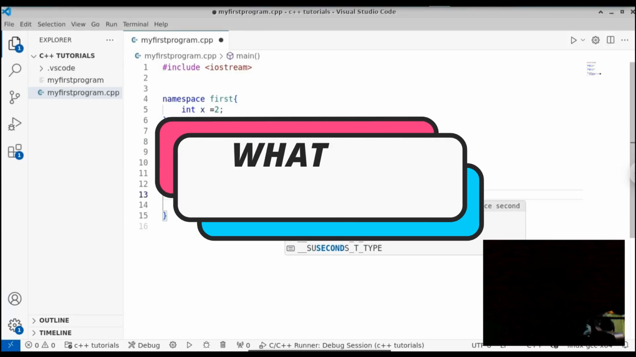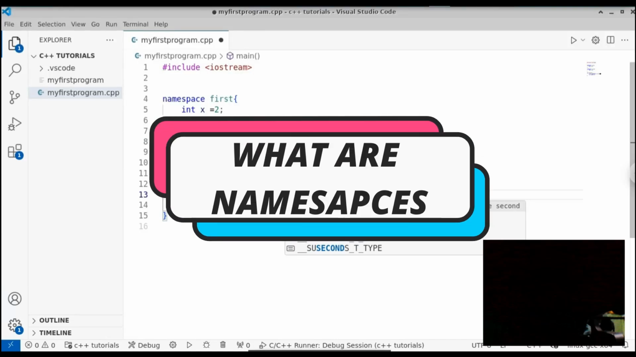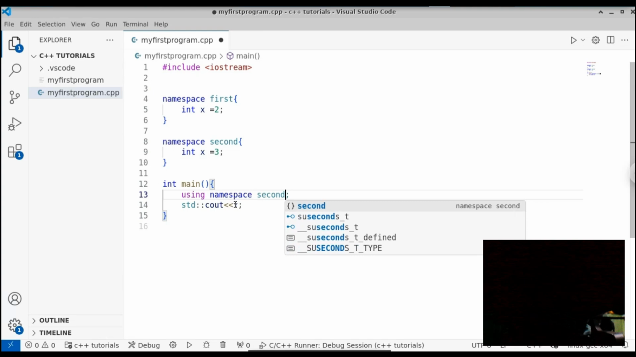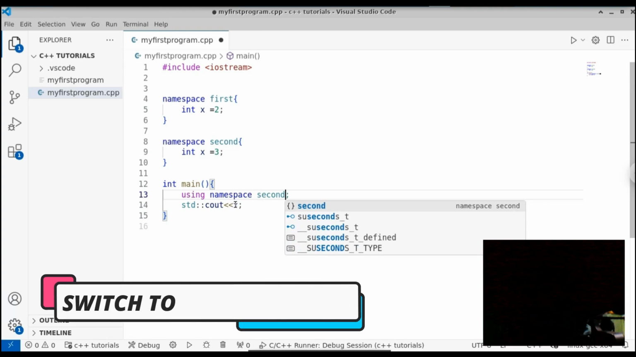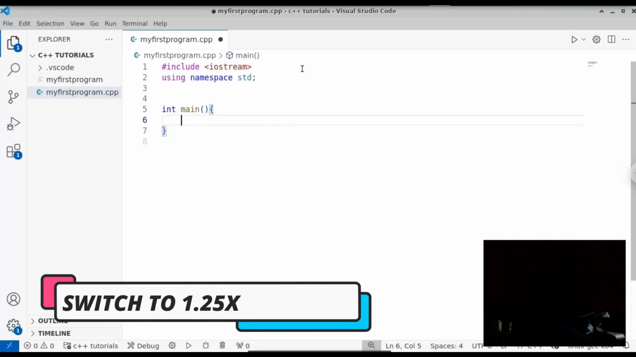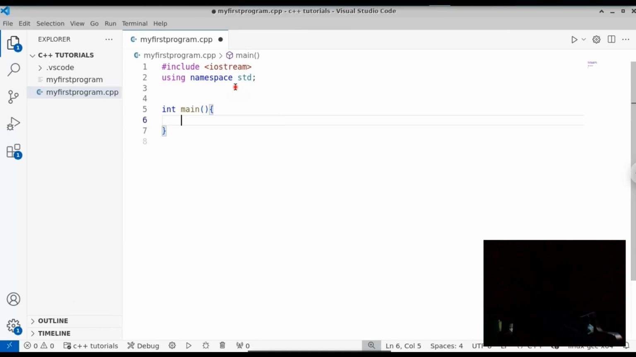In this video, we're gonna see what namespaces are in C++. In every C++ program, you can see a statement like using namespace std. In this video, we're gonna discuss what a namespace is and why we use using namespace std in every C++ program. Let's get started. So let me clear this line and show you what a namespace is with an example.